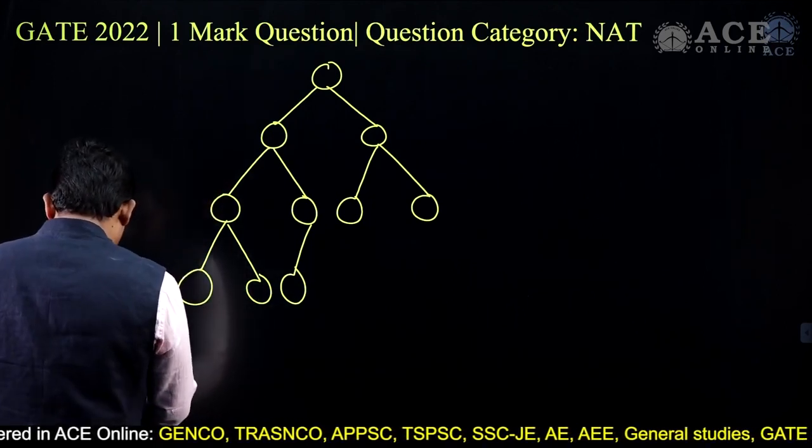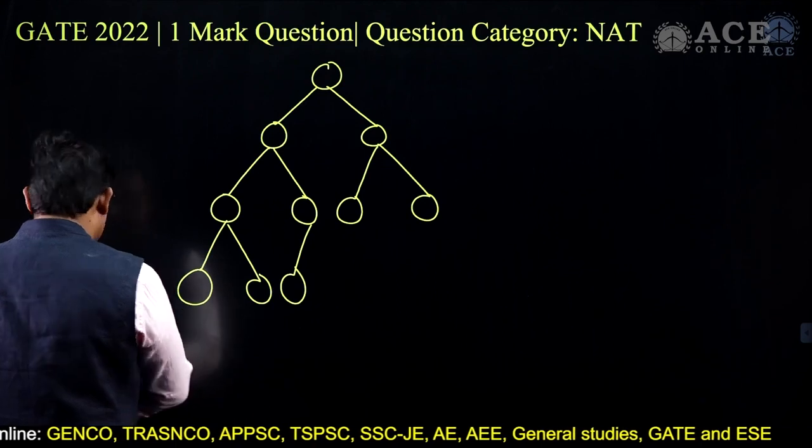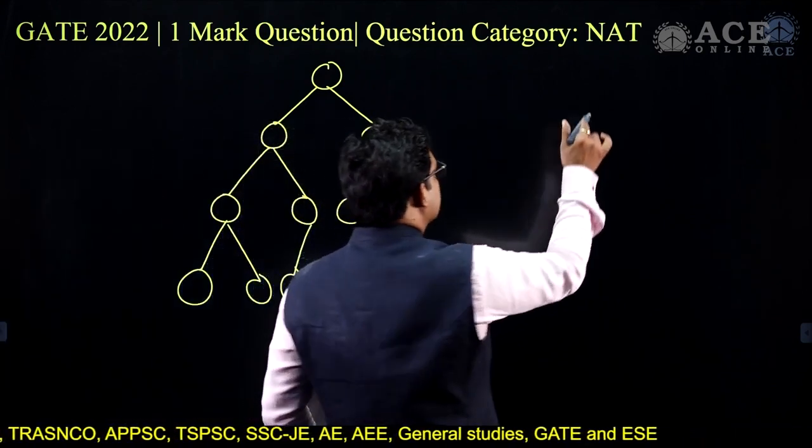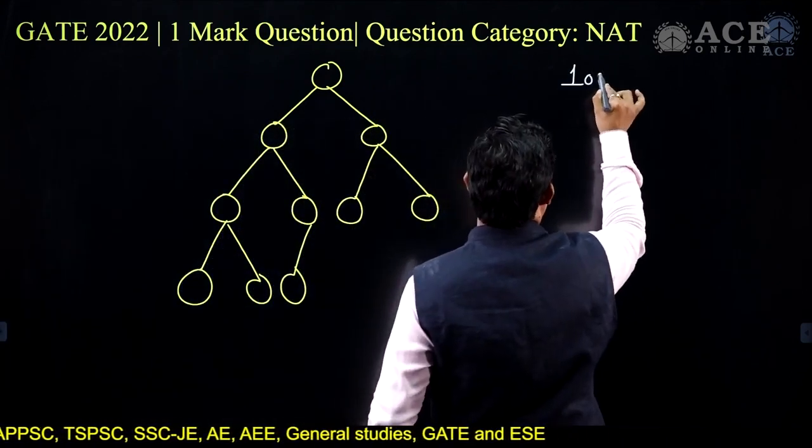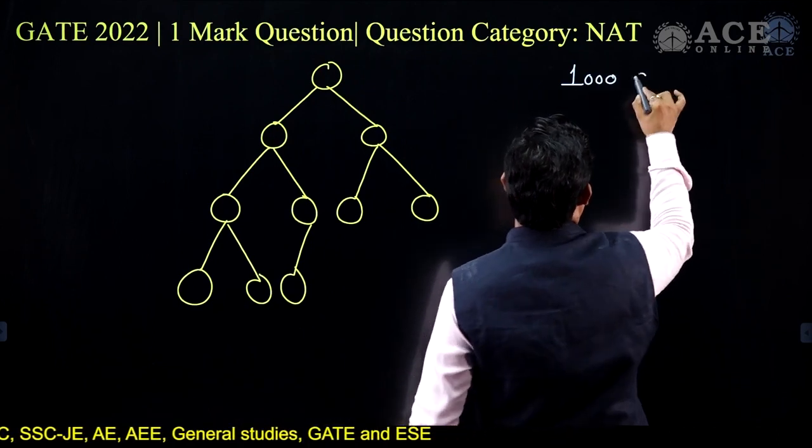Now, we have 1000 distinct elements in this particular case.